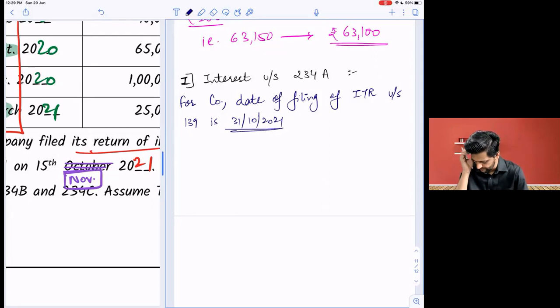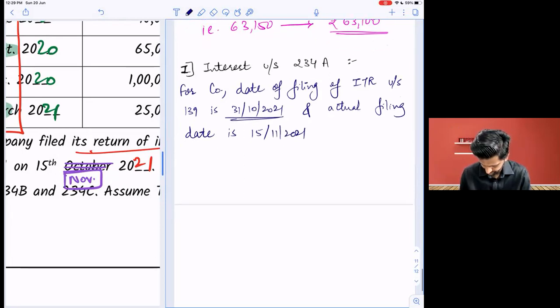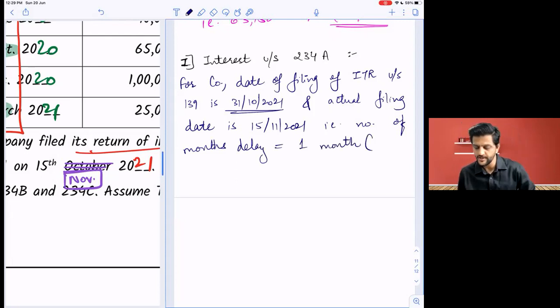For our current year. And actual filing date is what? 15th November 2021. That is number of months. Delay is how much? 1 month. In bracket I'm just writing: part of the month is also considered as a month. Okay.